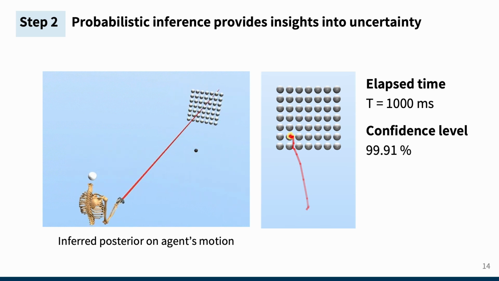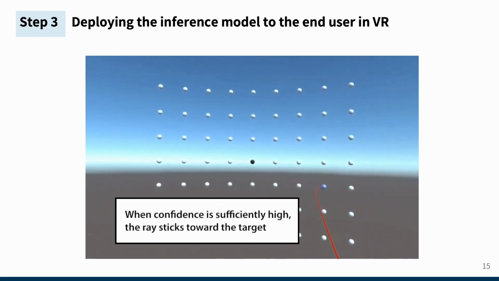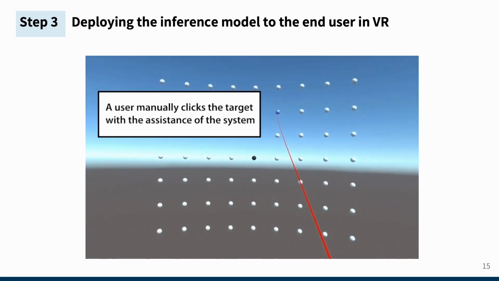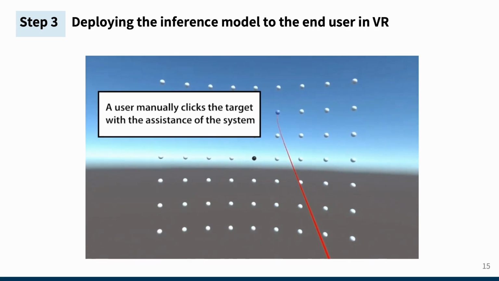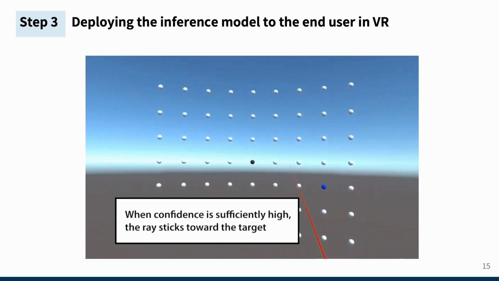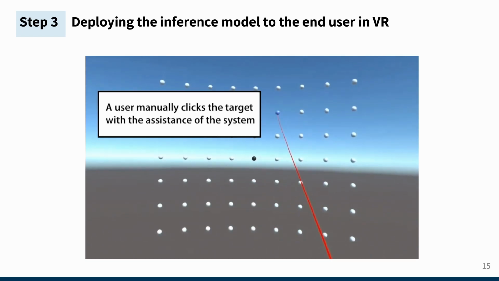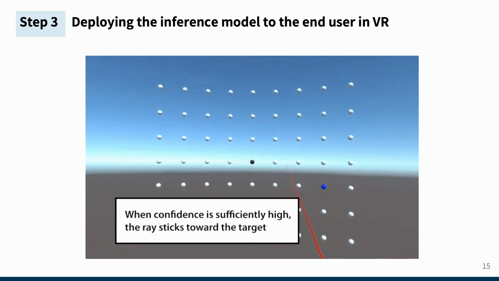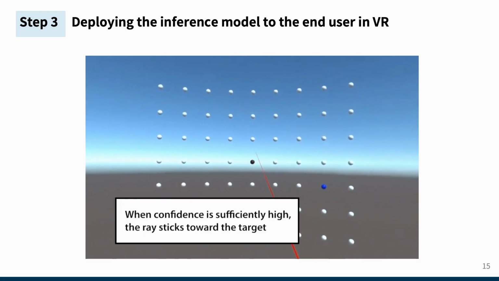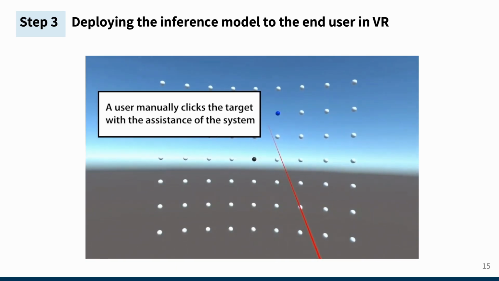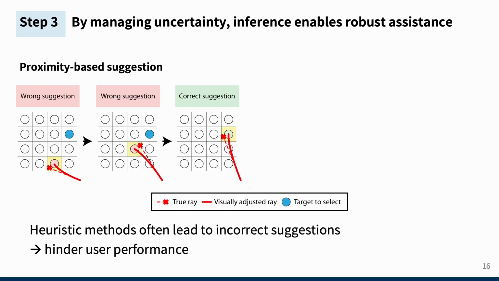In the final step, we deployed our inference model on actual VR devices to assist users in selecting targets. We implemented a mechanism where the ray sticks toward the inferred target in real time if the confidence is high. This allows users to make selections with visual assistance toward the inferred target. This confidence-based approach can provide more robust assistance by managing each uncertainty.